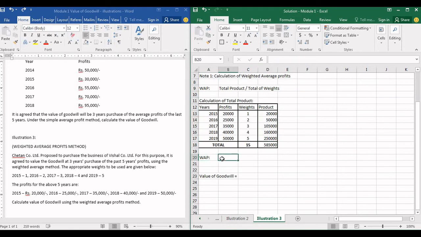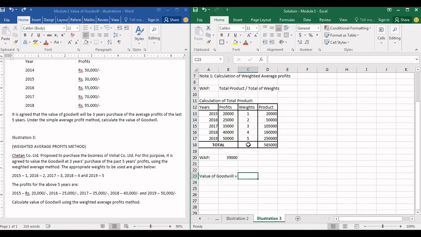WAP means weighted average profits, that is the abbreviation. So weighted average profit is total product, see this formula here, total product which is 5,85,000 divided by total weights. Total weights is this 15, which is 39,000. So the weighted average profit is 39,000.